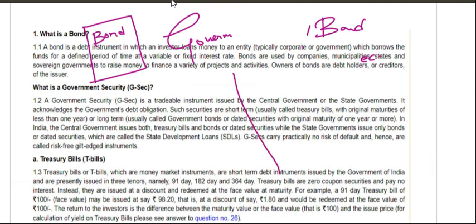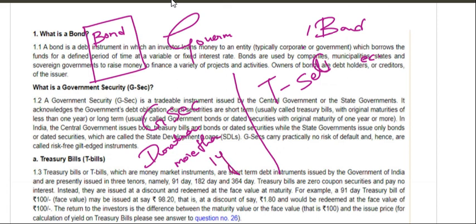See, what is the difference between G-Sec and treasury bill? G-Sec's duration is more than a year. The treasury bill's duration is less than a year.